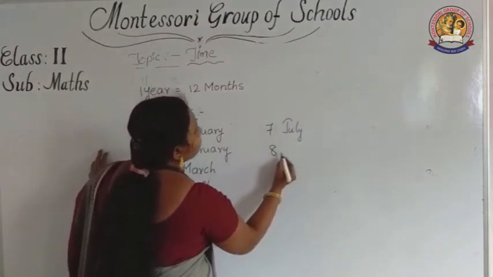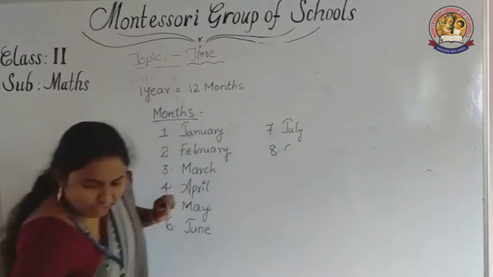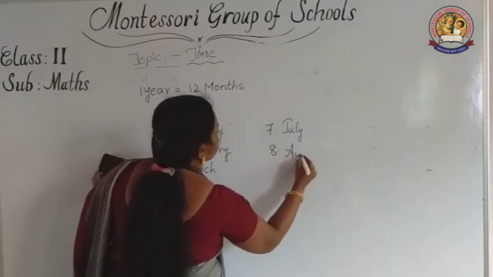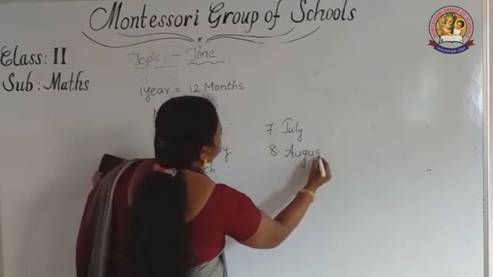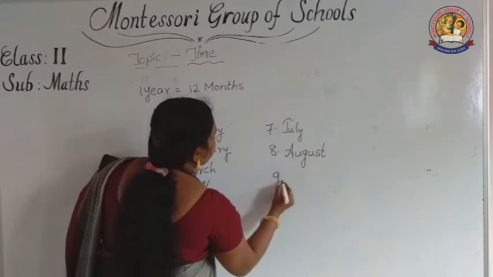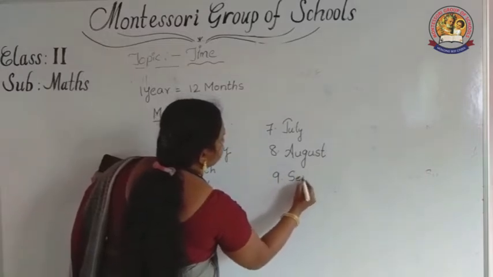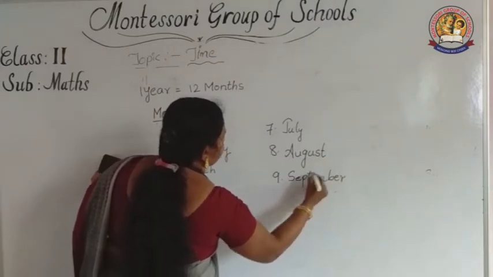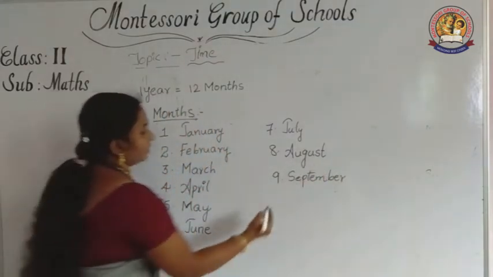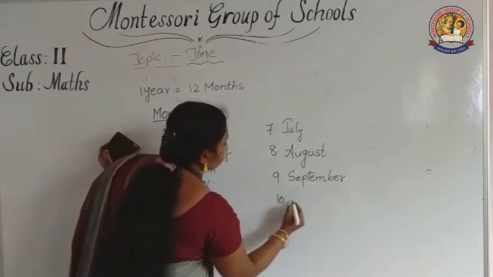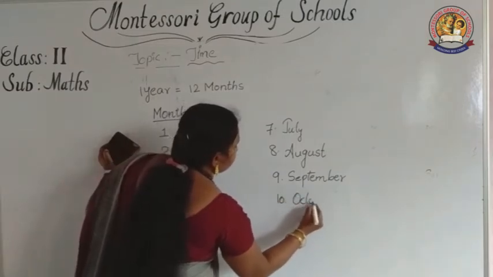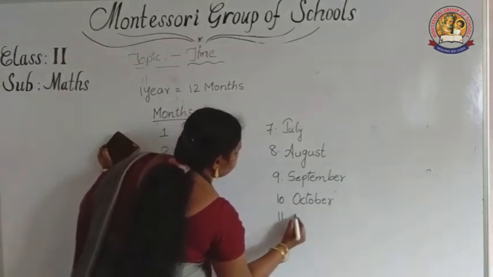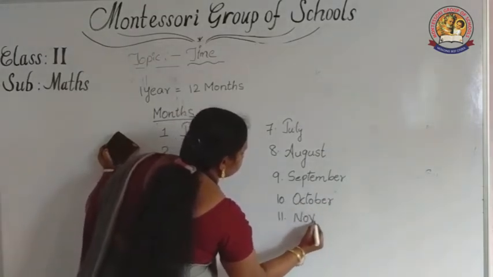And eighth one, August. Ninth one, September. And 10th one, October. 11th one, November.